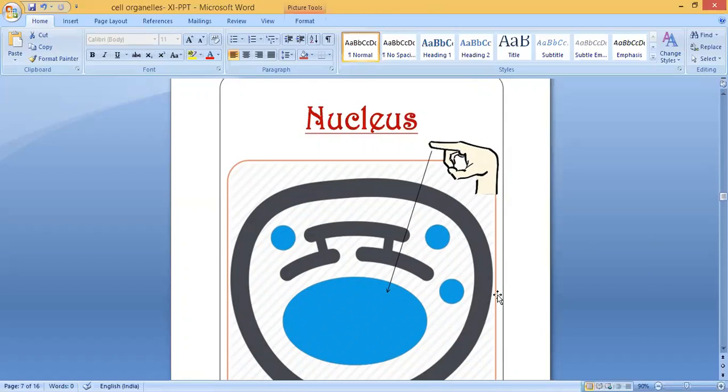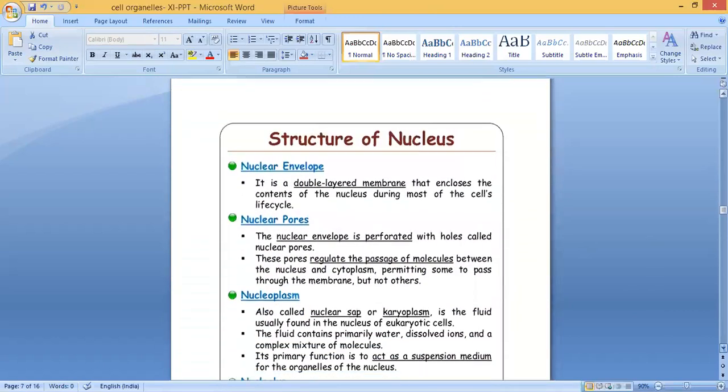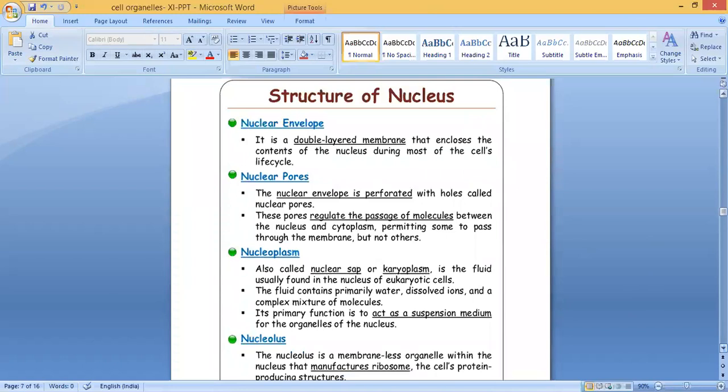Next to that we can see the cell wall in the case of plant, bacterium and fungi. This fluid or jelly-like portion is called cytoplasm. These are the different cell organelles.